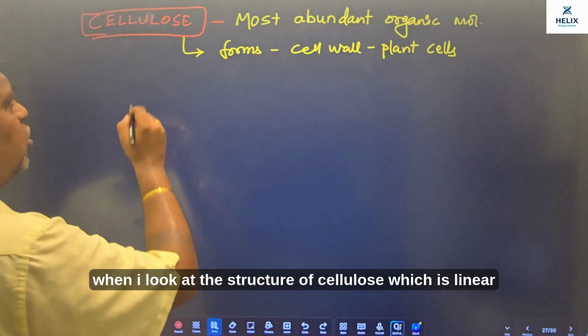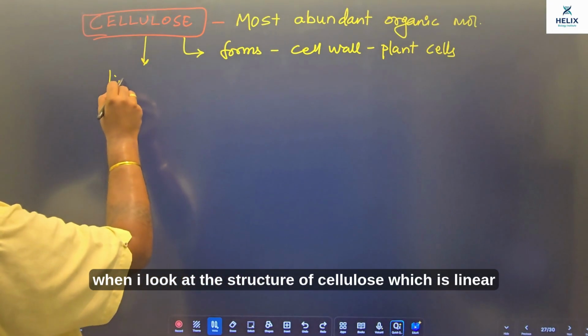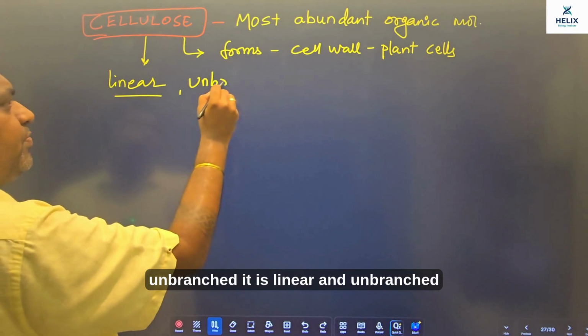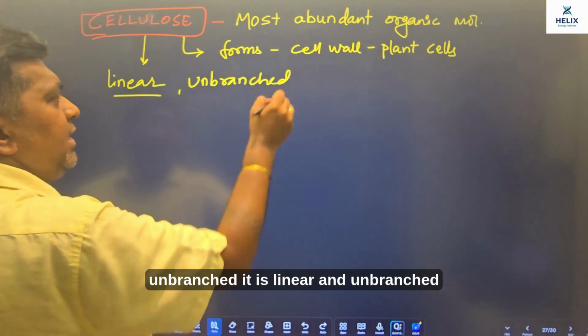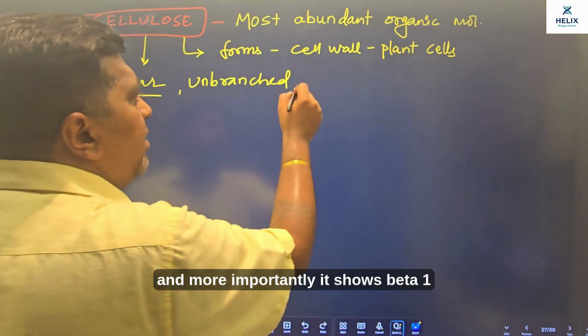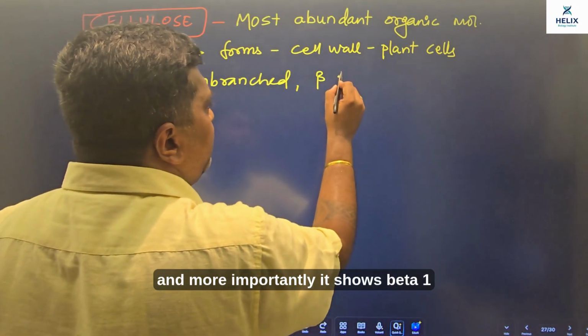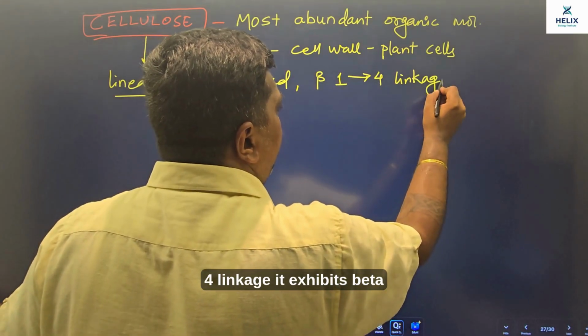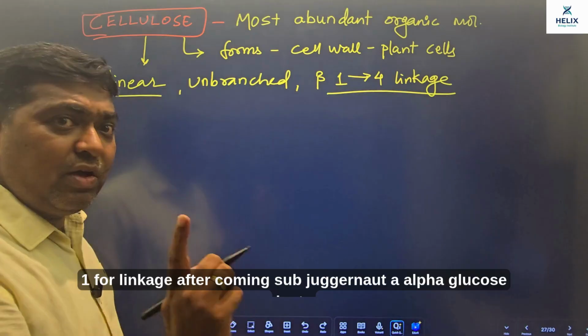When I look at the structure of cellulose, it is linear and unbranched, and more importantly, it shows beta 1,4 linkage. It exhibits beta 1,4 linkage.